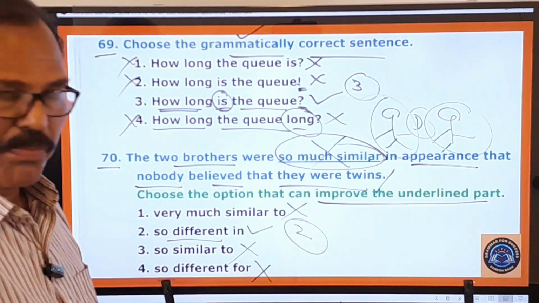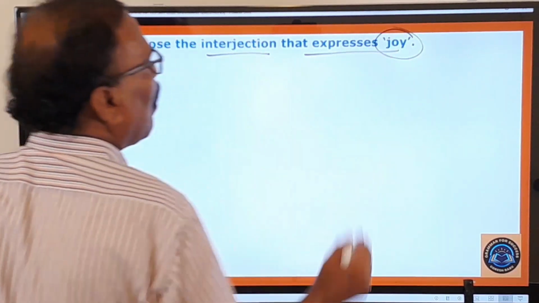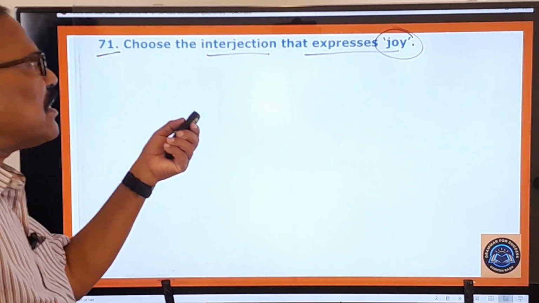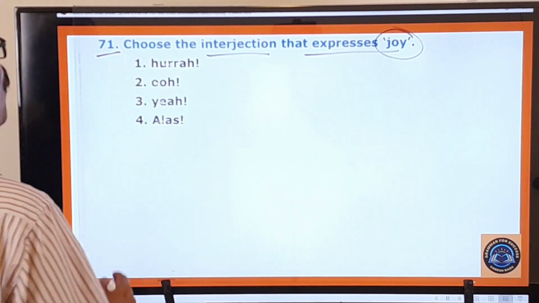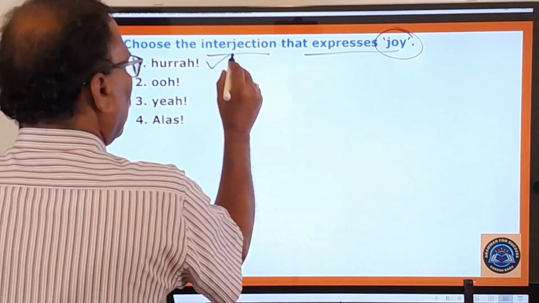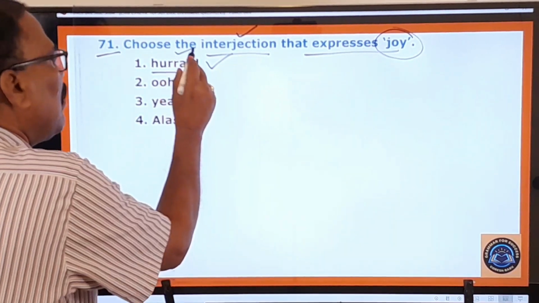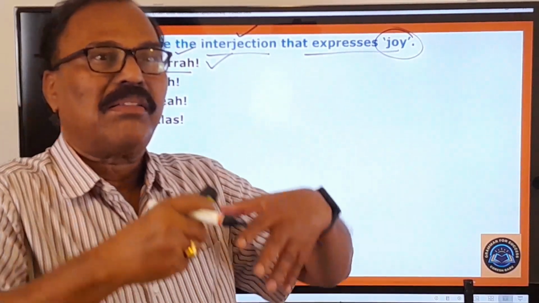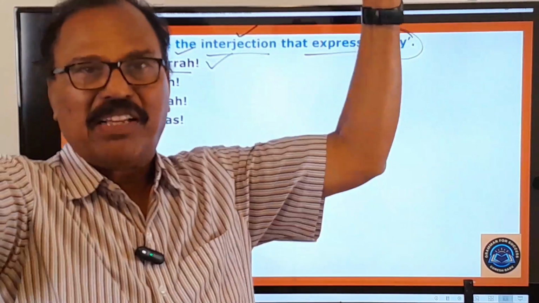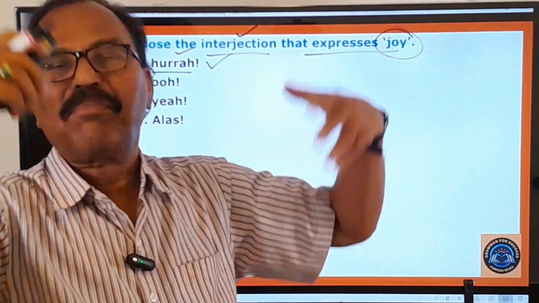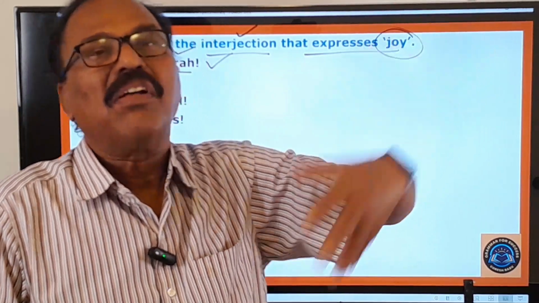So now let's move on to the 71st question. Choose the interjection that expresses joy. What is the interjection that expresses joy? Let us look at the options given here. Hurrah, the very first one is the word that is used to express joy. So generally in the Western countries, whenever they win some match, they say hurrah, we have won the game, eureka, or some word indicating some sudden joy, they make use of.